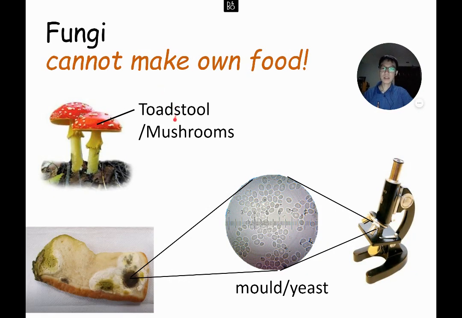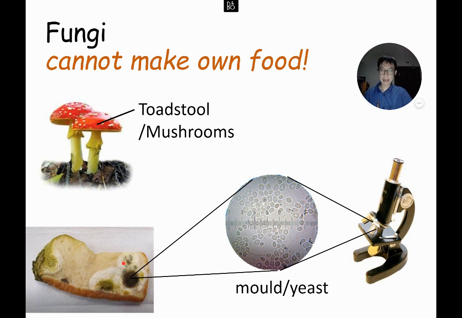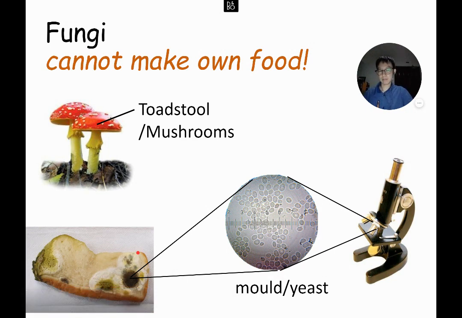We have three main types of fungi that we learned: toadstools, which are a poisonous type of mushroom; mold; and yeast. If fungi can't make their own food, where do they get their food from? Let's take a look at the mold growing on my bread. The mold is actually eating my bread, so it gets its food from the bread. Fungi normally get their food from what they grow on. So if there's mold growing on bread, it eats the bread.